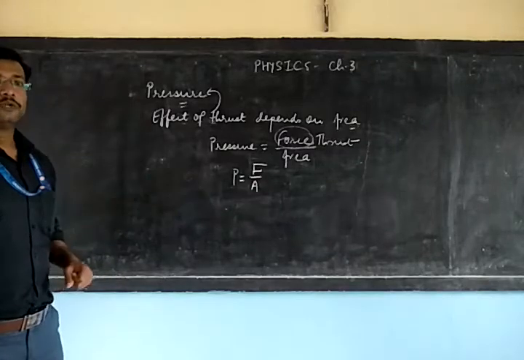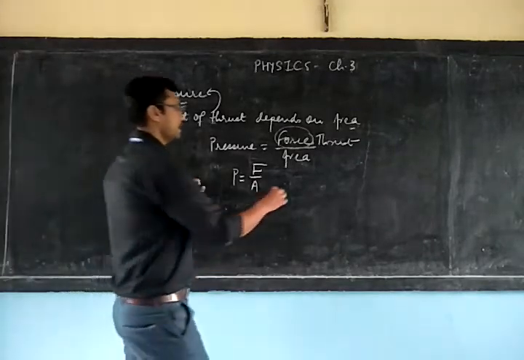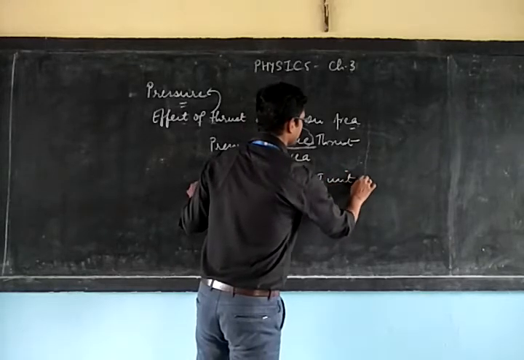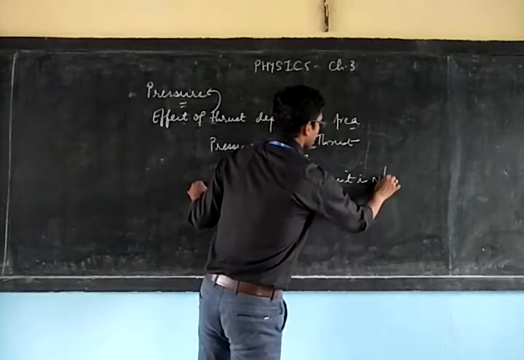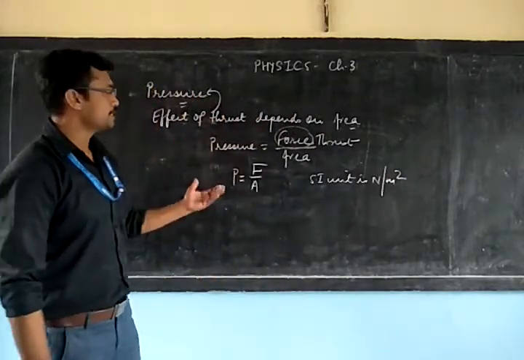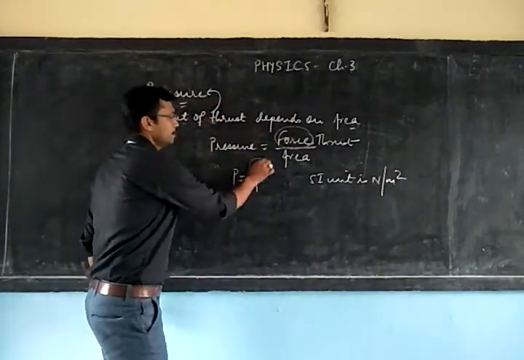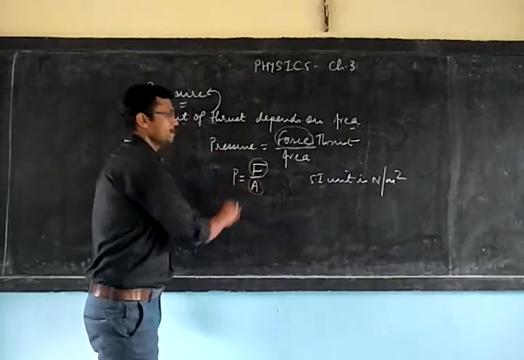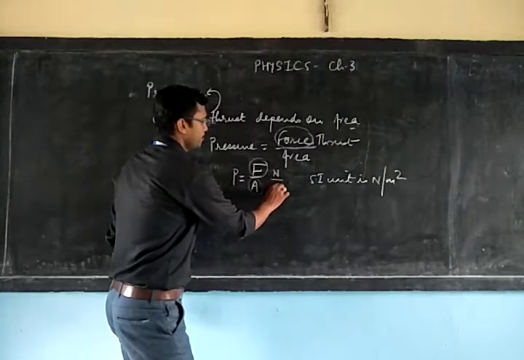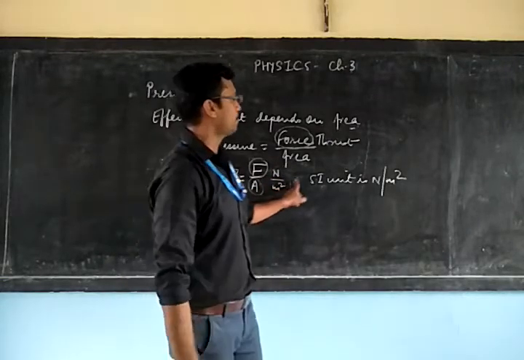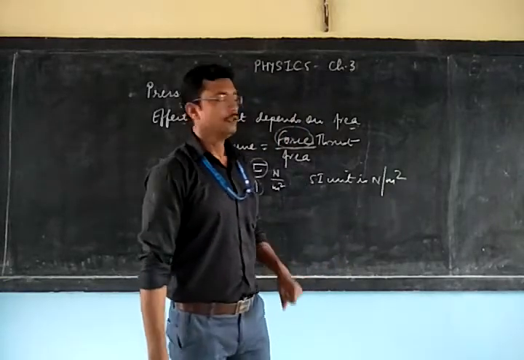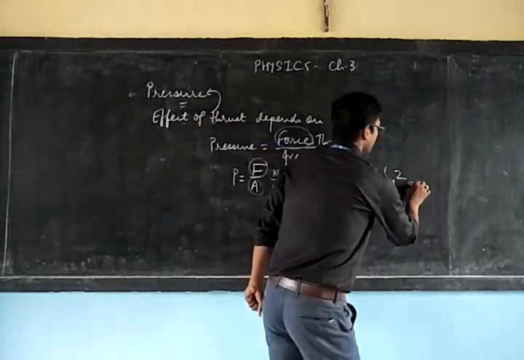Coming to the units of pressure, the SI unit of pressure is Newton per meter square. And how has this unit come? You can see the force unit is Newton and the SI unit of area is meter square. So combining Newton and meter square, we get the unit of pressure, which is Newton per meter square, and this is called Pascal.